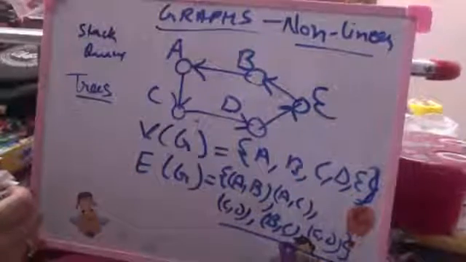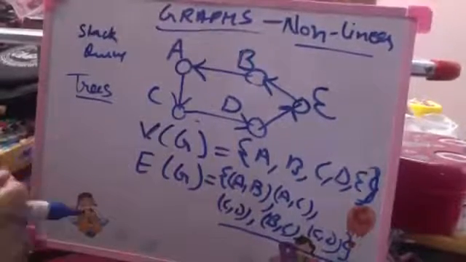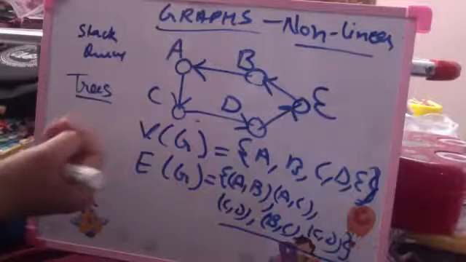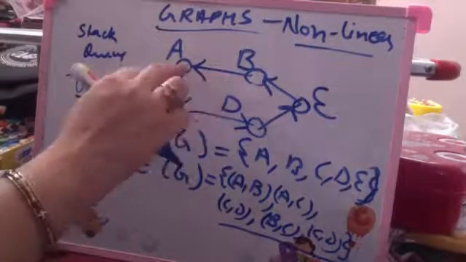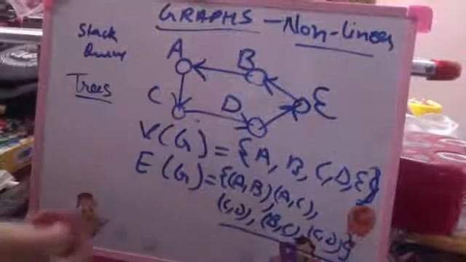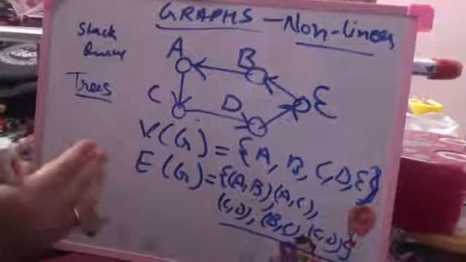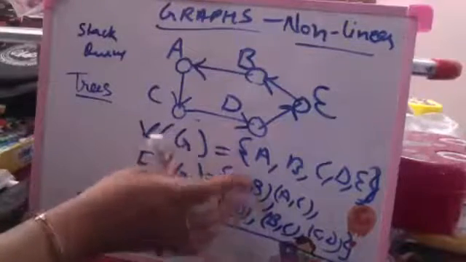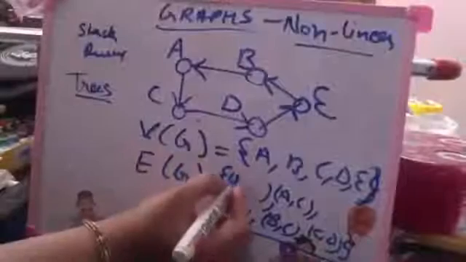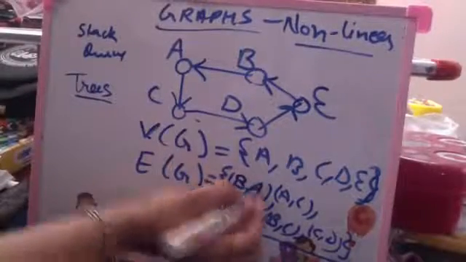In case this is a directed graph, edges will be stored in the manner the direction of the arrow is. So the edge is not from A to B, the edge is from B to A. In an undirected graph, A to B and B to A mean the same thing. But in a directed graph, this edge should be saved as an edge from B to A.